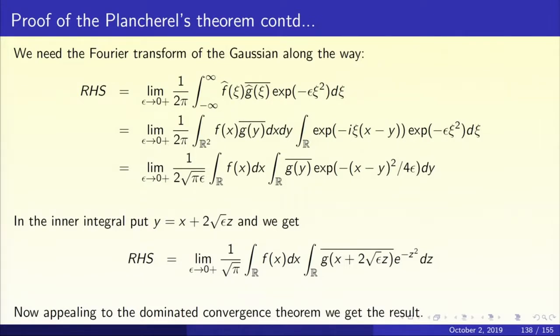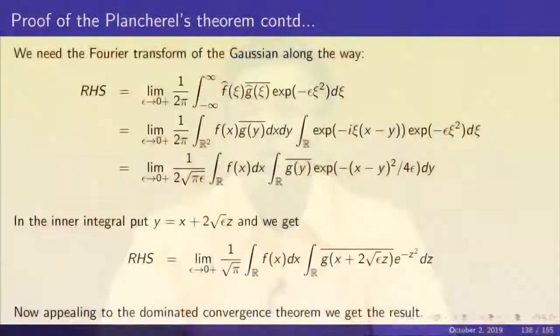We know the formula for the Fourier transform of the Gaussian. Let's use that formula, and we get root pi by root epsilon outside as a constant factor. So we get the limit as epsilon goes to 0 plus of 1 upon 2 root pi epsilon, integral over R f(x) dx, integral over R g(y) bar, x minus y the whole squared upon 4 epsilon, dy.